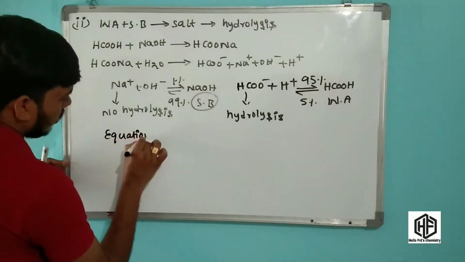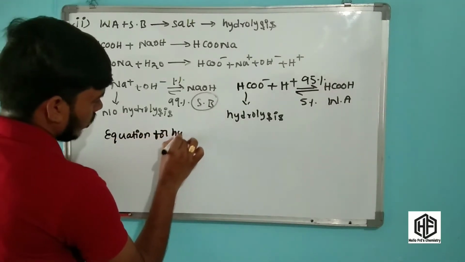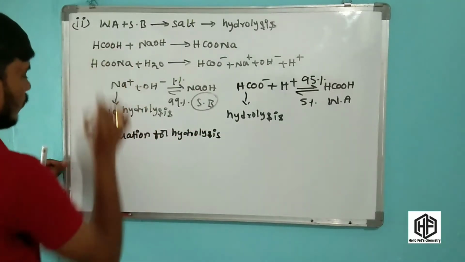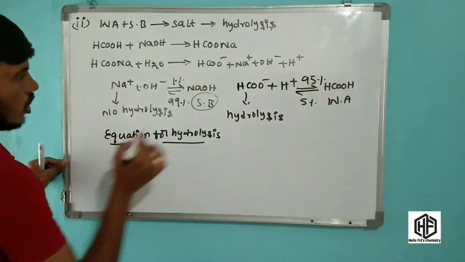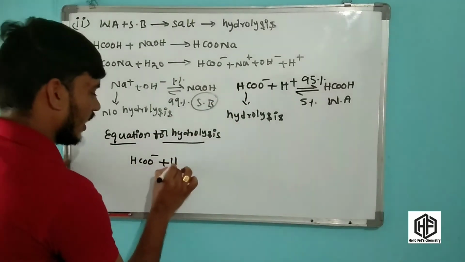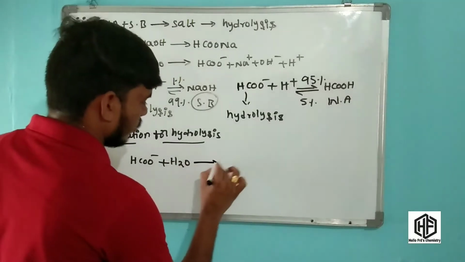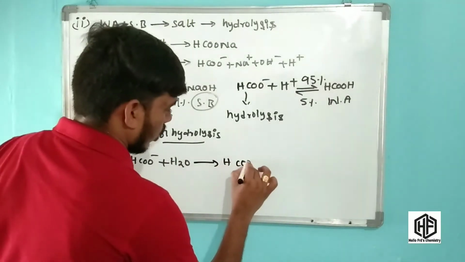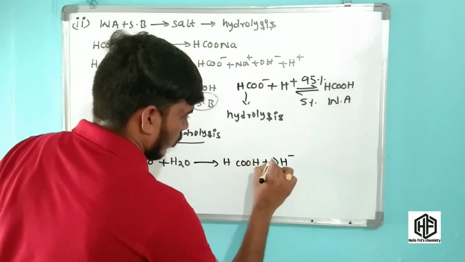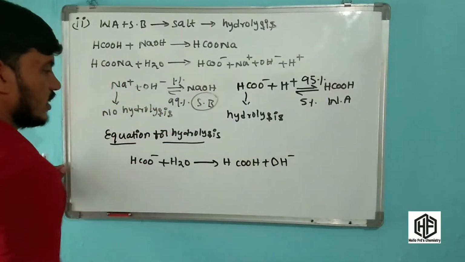Now what is the equation for hydrolysis in weak acid and strong base? HCOO minus reacts with water to give HCOOH plus OH minus. OH minus ions are present in this solution.